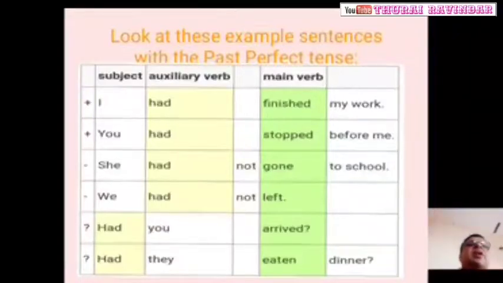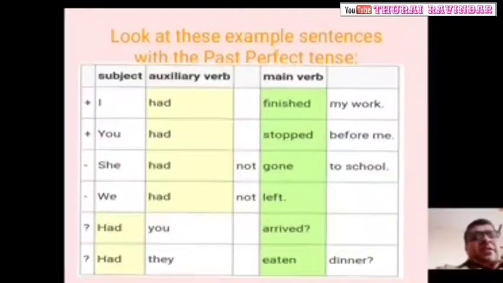Once again, after Ganesh dash his work, he went to lunch. Option A, was finished. Option B, is finished. Option C, had finished. Option D, has been finished. What is important here after the subject? Had is important. So what is the right answer? Here, had finished.